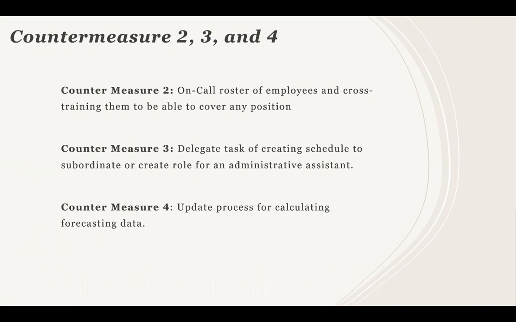From there, the next countermeasures that we can do is create an on-call roster of employees, cross-train them to be able to cover any position. We can have the director delegate the task of creating the schedule to a subordinate, or even create an administrative assistant role that can alleviate that task from them. And then the fourth countermeasure would be just to update the process of forecasting data.